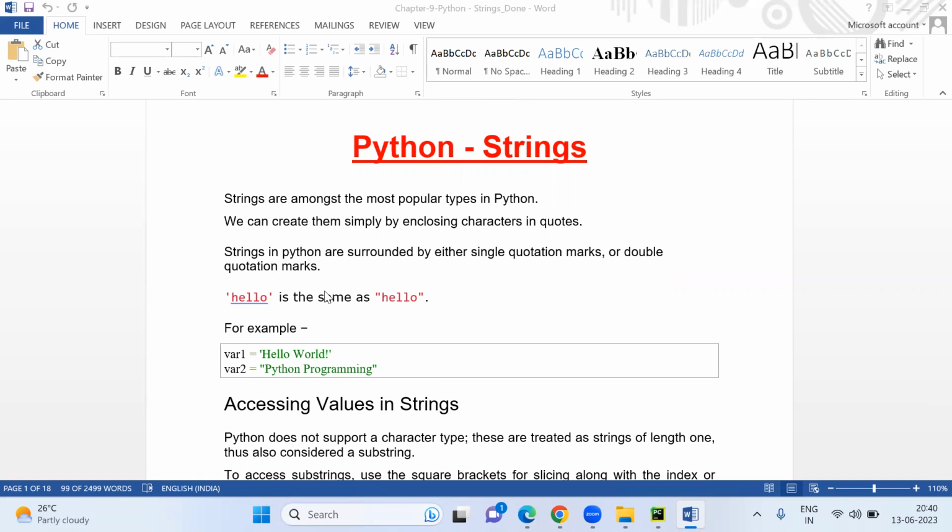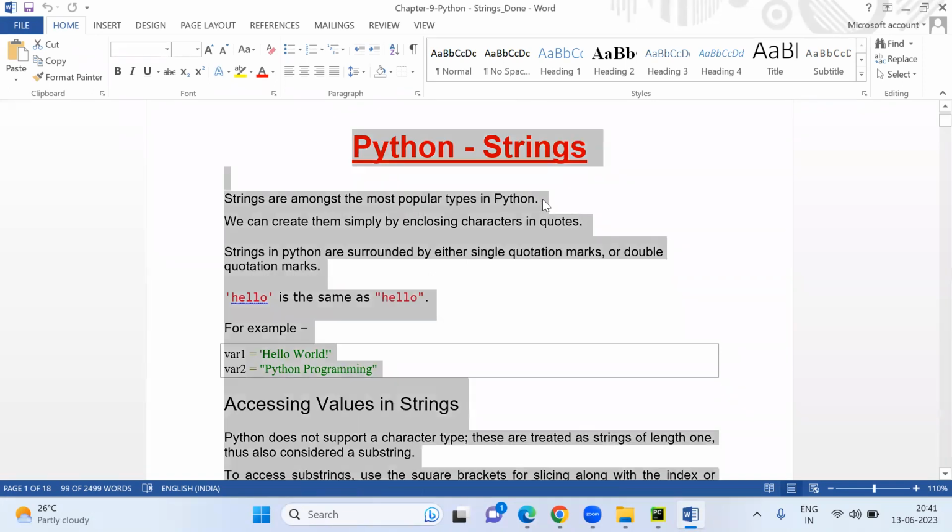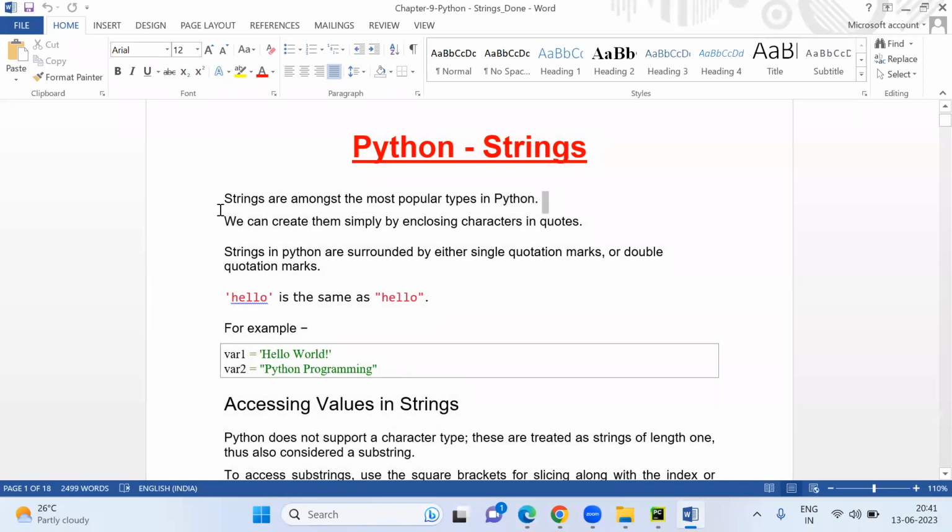Now, strings are among the most popular types in Python. We can create them simply by enclosing characters in quotes. So whatever characters or numbers you write, you can enclose them in a single quote or double quote, and it will be considered string data.